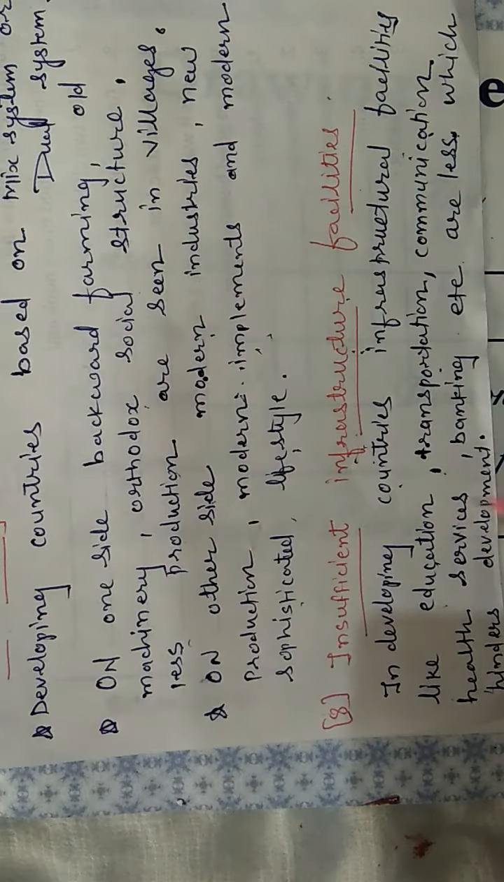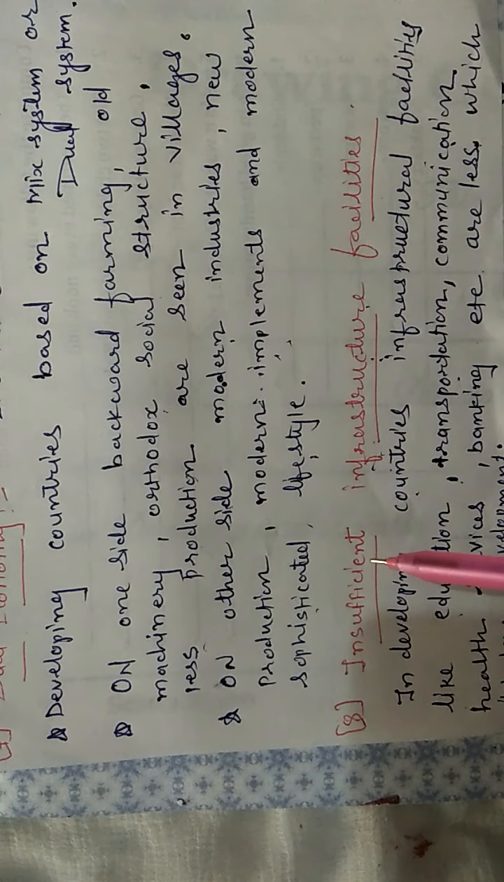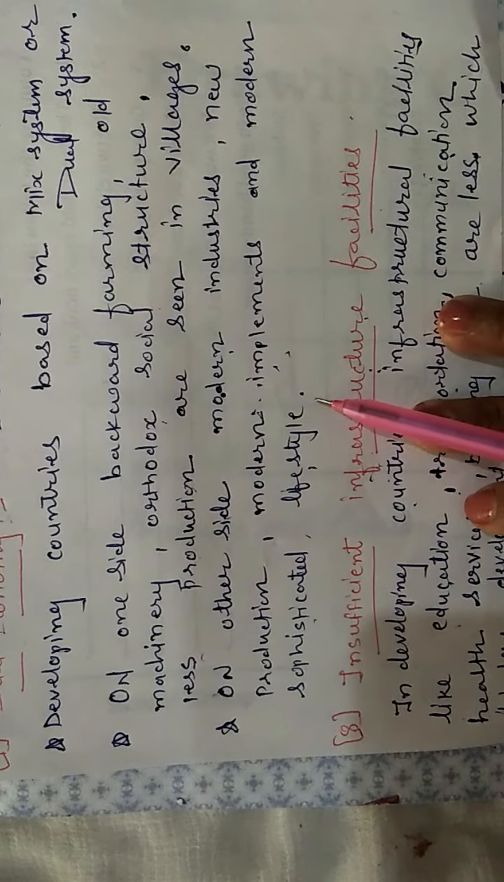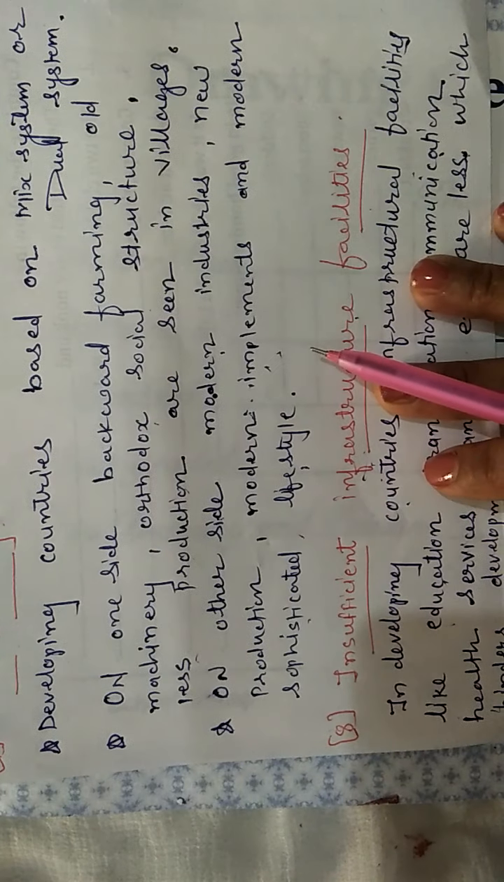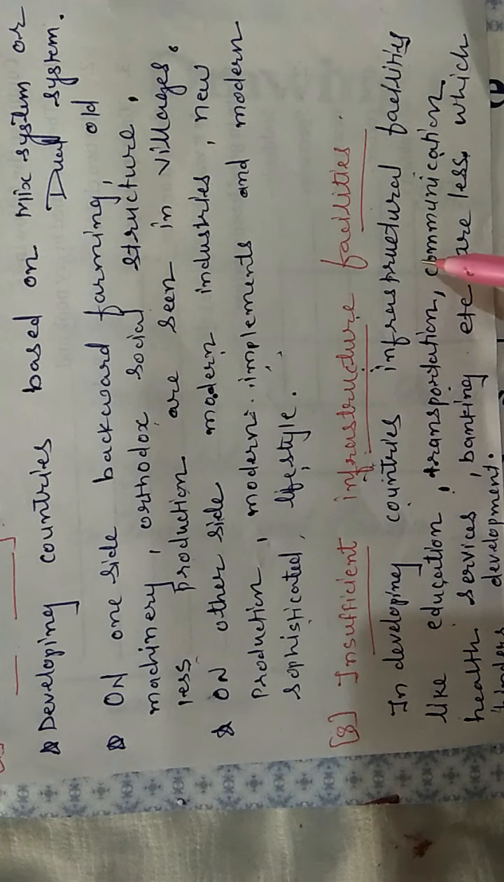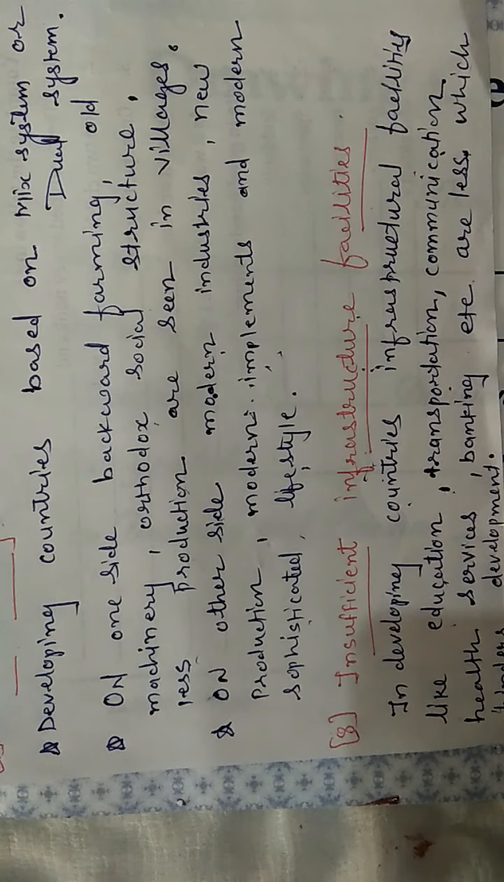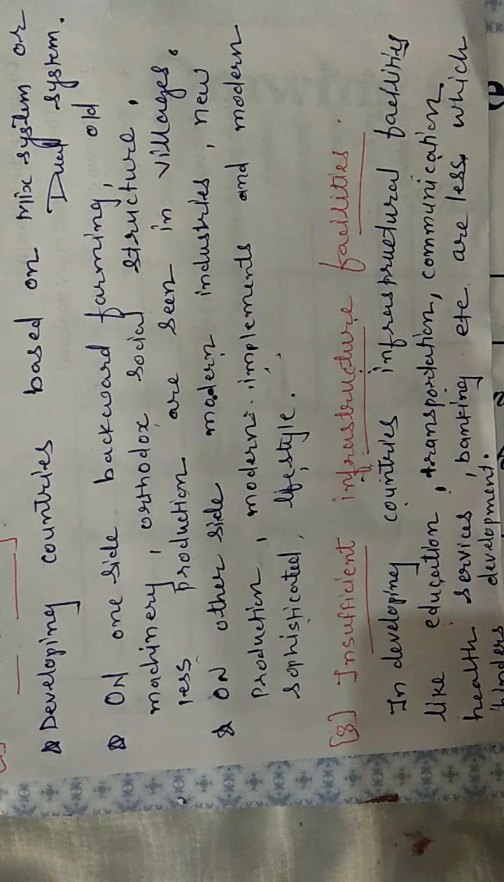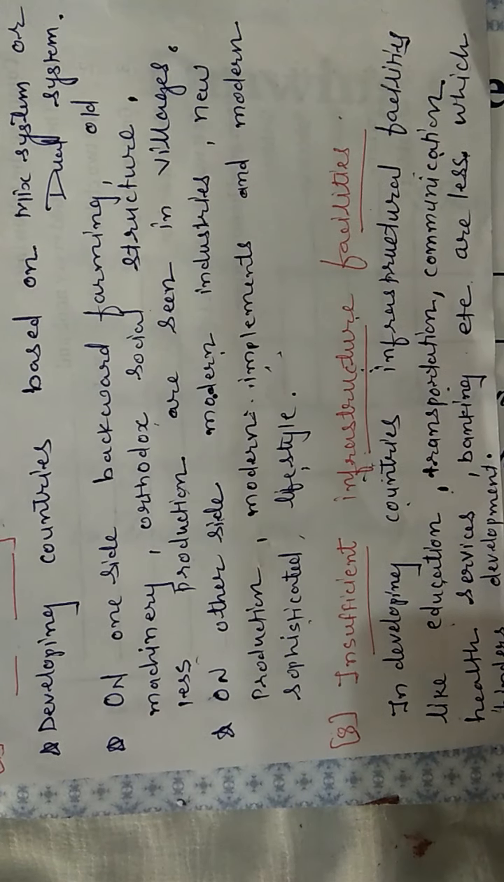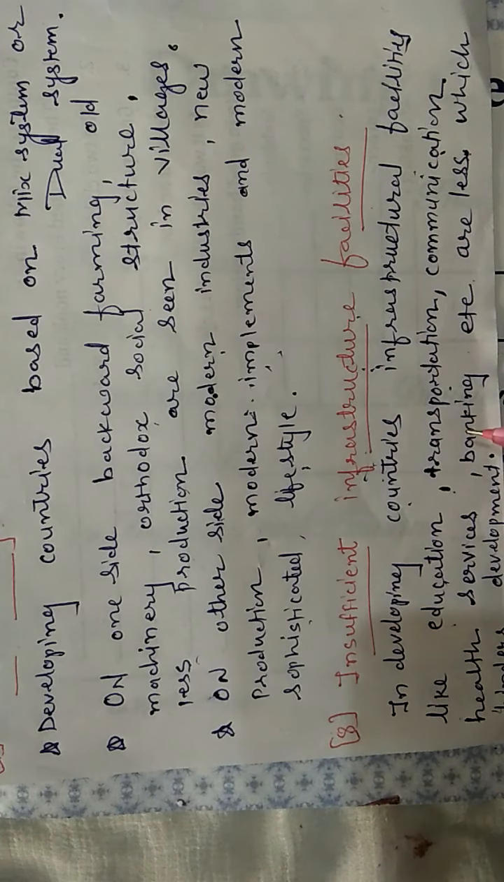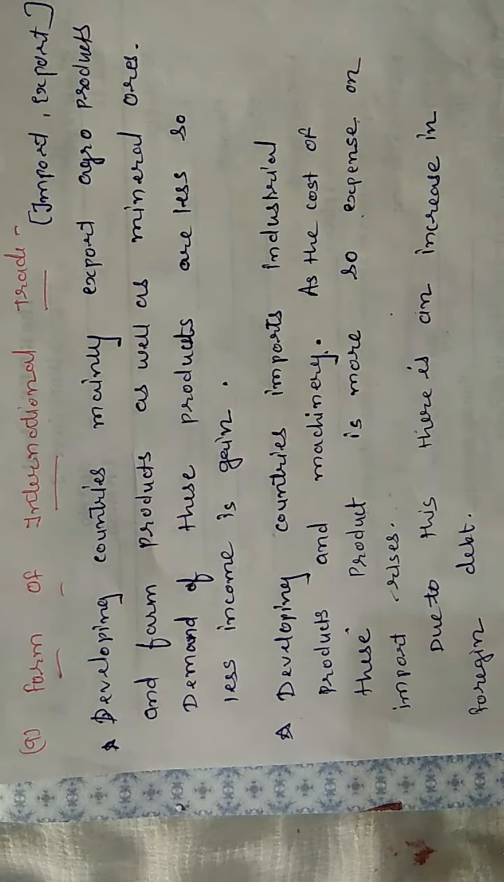So learn this. Next feature, insufficient infrastructural facilities. Infrastructural facility means what? All the facilities like education, transportation, communication, health services, all these types of facilities are most important for our development, and these facilities are very few. Banking, health services are very less, and this hinders the development. Hinders means what? It creates obstacles in the development. Clear?